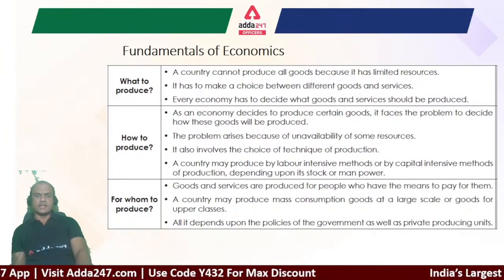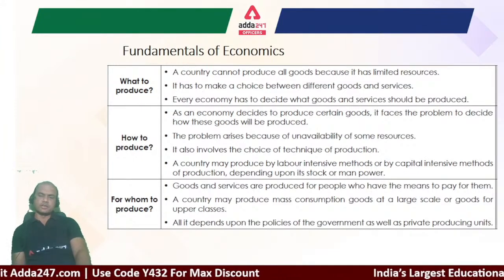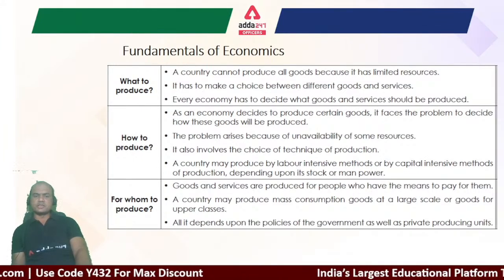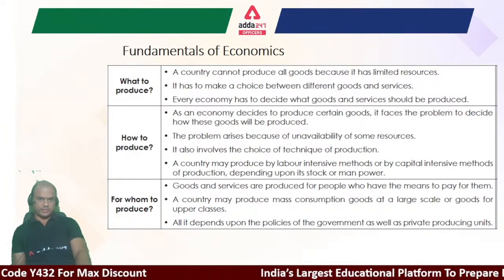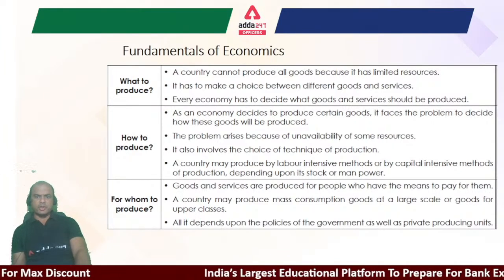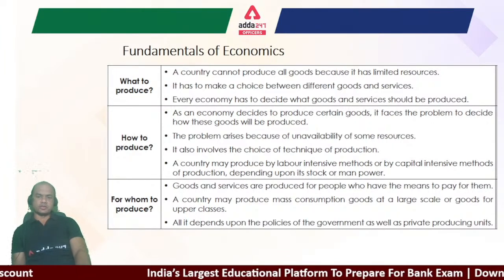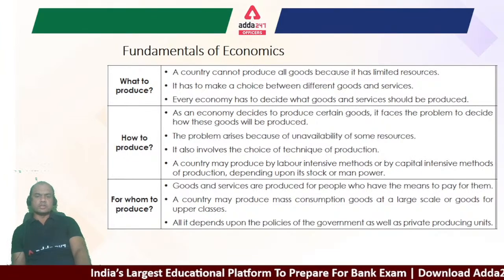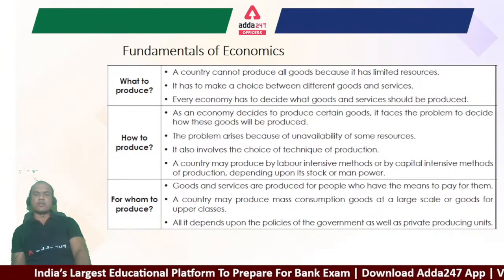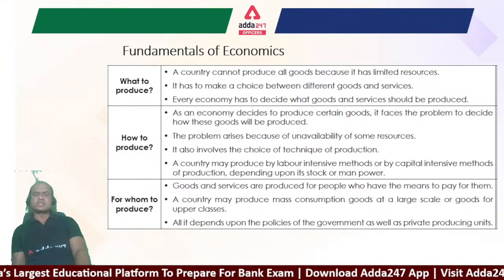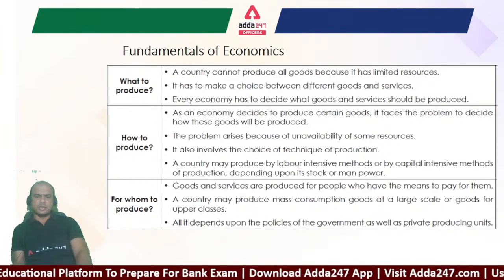Okay. How to produce? As an economy decides to produce certain goods, it faces the problem to decide how these goods will be produced. The problem arises because of unavailability of some resources. It also involves the choice of technique of production. Now what does it mean? What do these three sentences mean together?